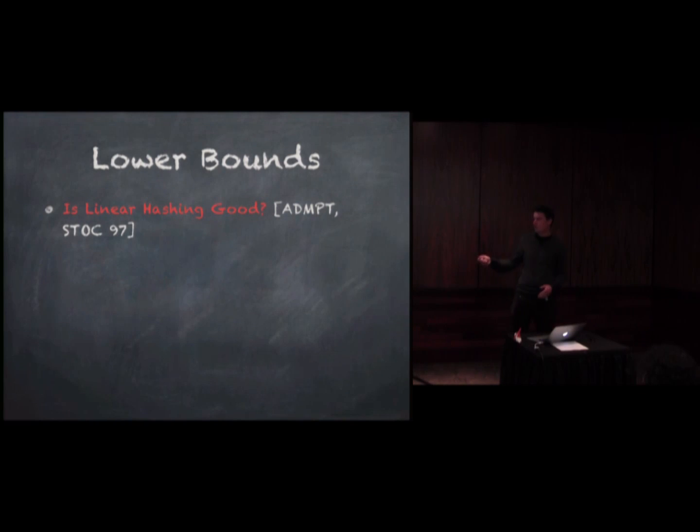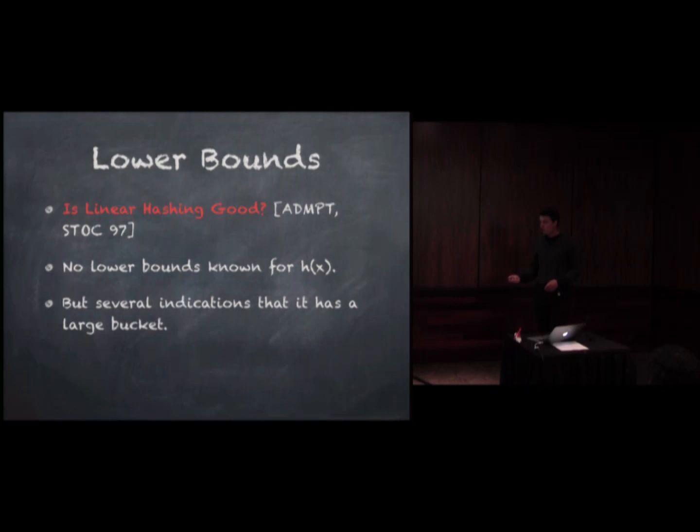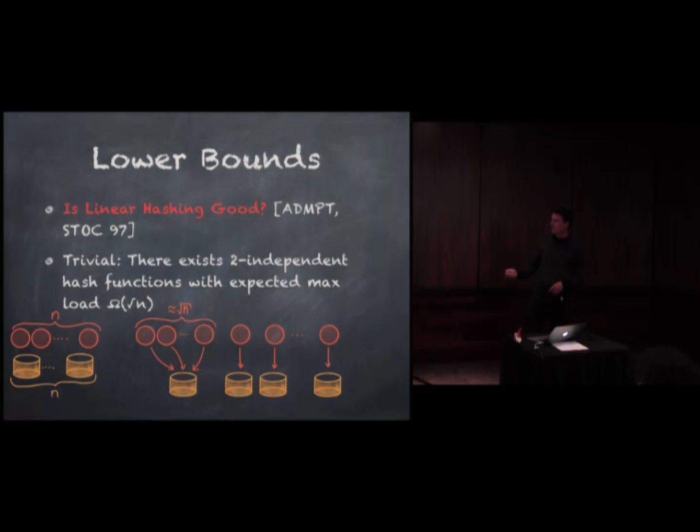Okay, but they ask, is linear hashing good? And they don't come up with any lower bounds for this particular hash function that we want to study. But they come up with some lower bounds for some related ones. And there are several indications that it must have a bucket that's around square root n. So the first one is actually not from the paper, but it's also one of these things that's known and it's kind of easy to construct.